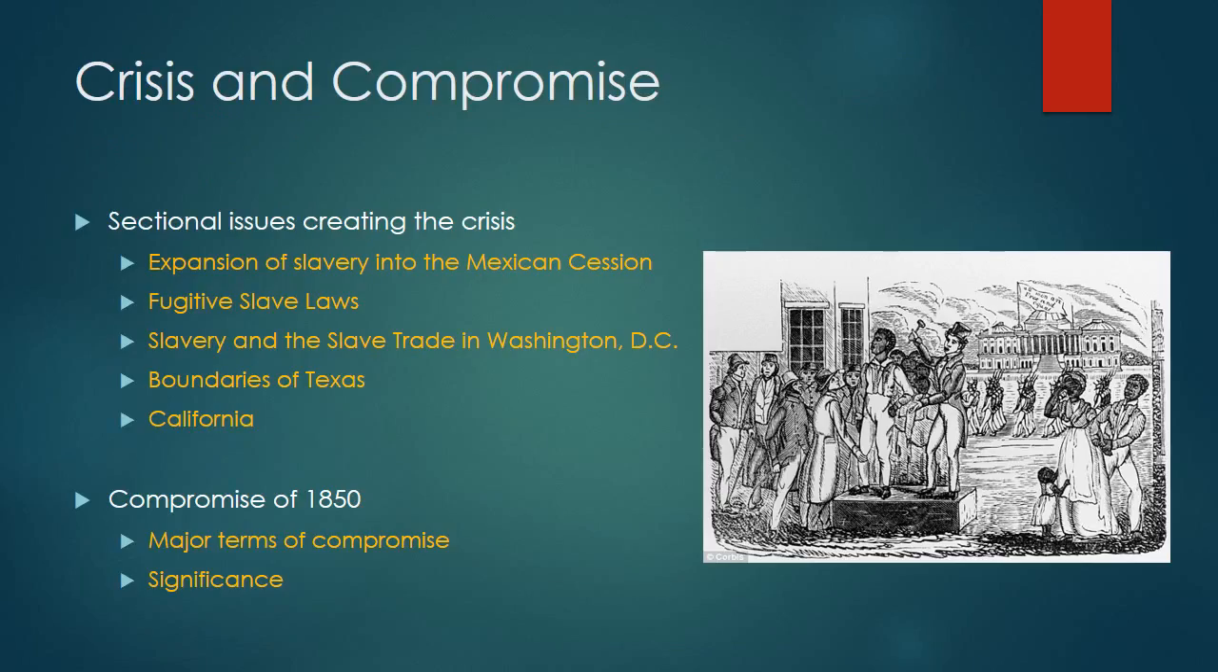Now here's the thing about every single one of these sectional issues. They all have a common variable. They are all a result of slavery. Slavery is the common variable in every single one of these issues. Even California and the boundaries of Texas. Slavery is playing this central role in dividing the nation. But these were the sectional issues that were creating the crisis of the 1840s. Now, how did it all play out?